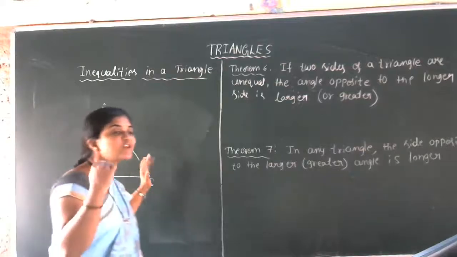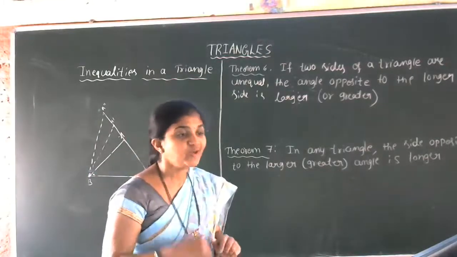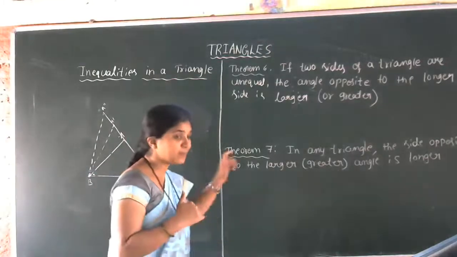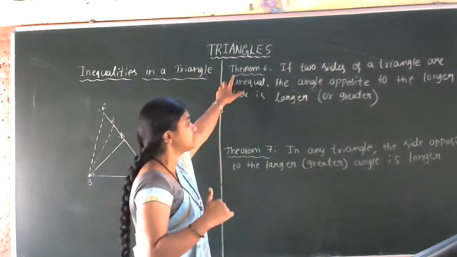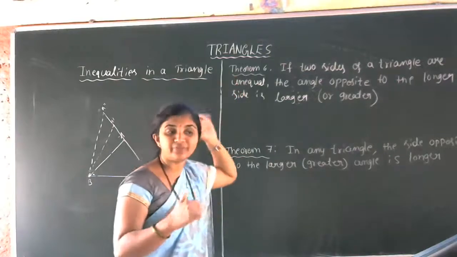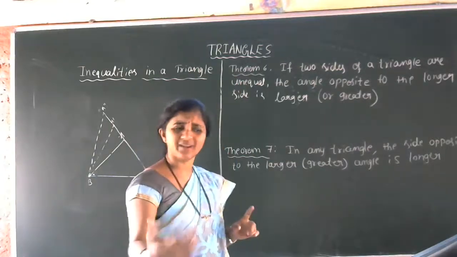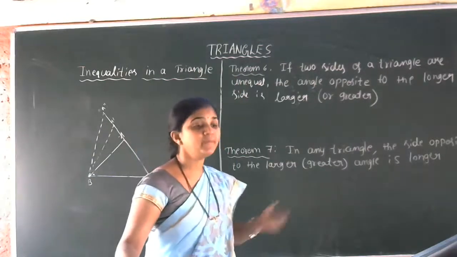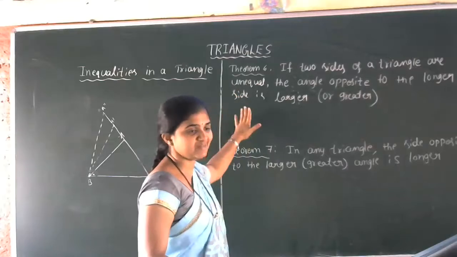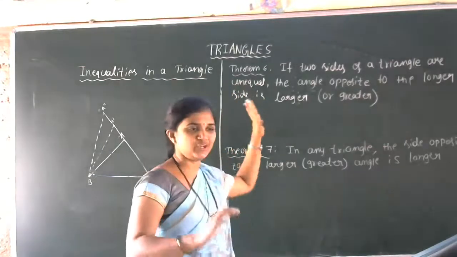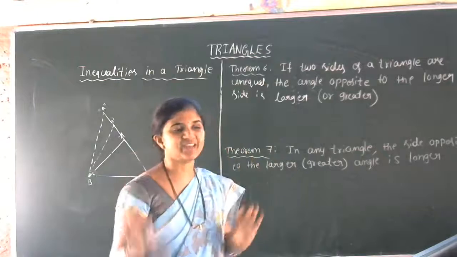So this is the property of a triangle. What property? That property is nothing but here. So we took that property in the form of theorem 6. Why is it theorem 6? Because in the triangles chapter we already discussed many theorems, no? So now the number of this theorem is theorem 6. No need to prove this one. Just understand the statement properly.